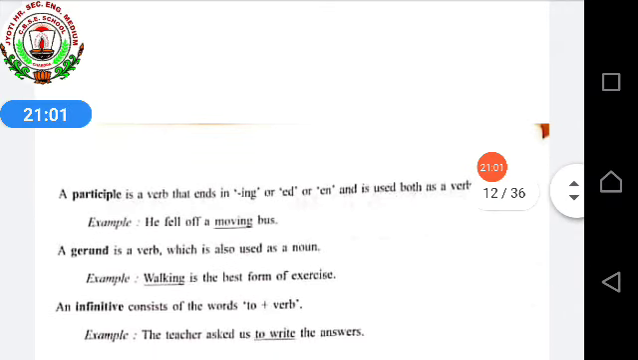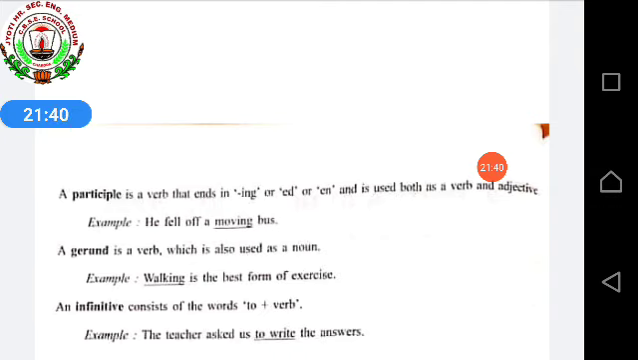A participle is a verb that ends in ing or ed or en and is used both as a verb and adjective. So for participles, we can see that it will end with ing or ed or en. Ed means normally past tense or past participle. For example, escape, escaped, escaped. Ed is there, past tense and past participle. And for en, an example is break, broke, broken. So that en is there in the past participle.